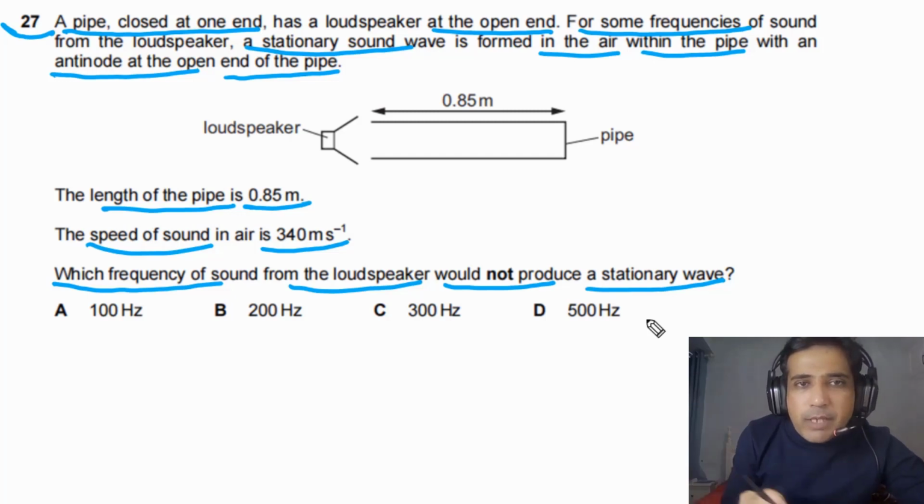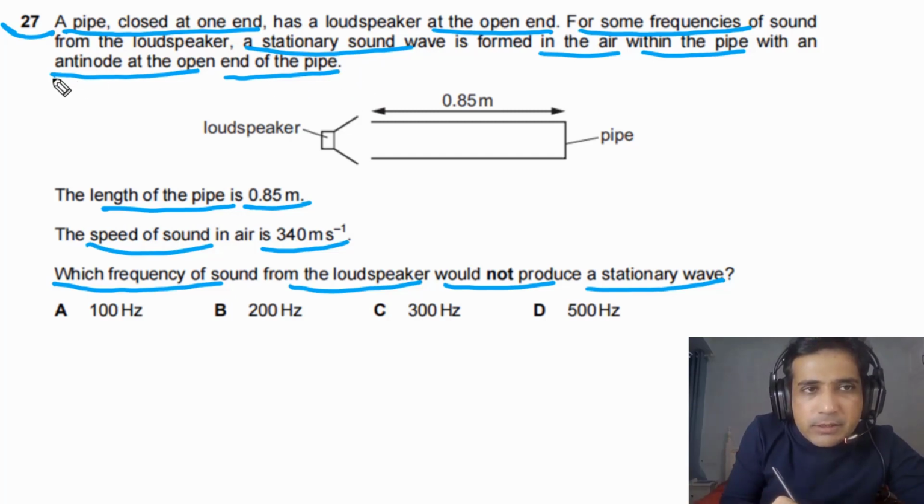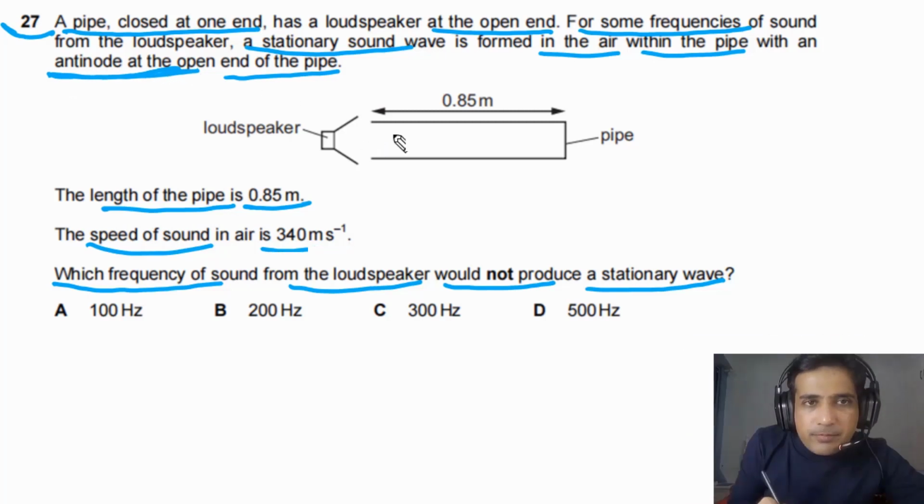In order to answer this question, the first thing we need to understand is that it is given to us there is an antinode at the open end, meaning at this point there is always an antinode. In this case, we will always observe an antinode at the open end, and we will observe a node at the closed end.